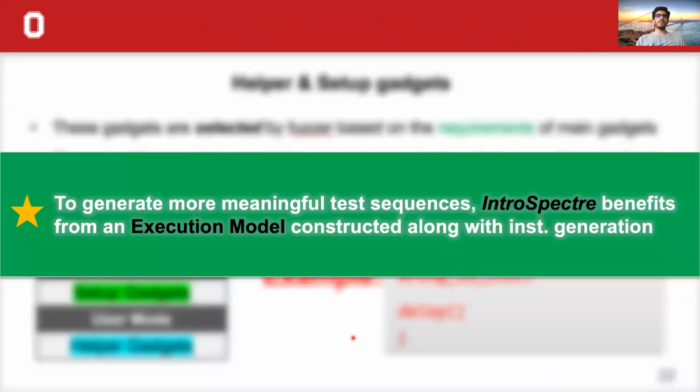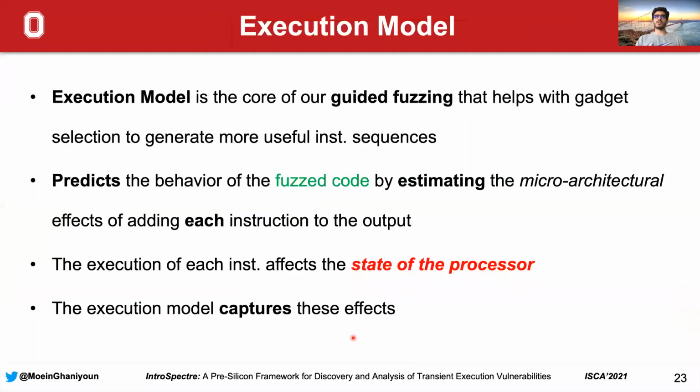To generate more meaningful test sequences, or basically to make our fuzzer smarter, our framework constructs an execution model along with the instruction generation. This execution model acts as the core of our guided fuzzing approach, which helps with the gadget selection to generate more meaningful and more useful instruction sequences.